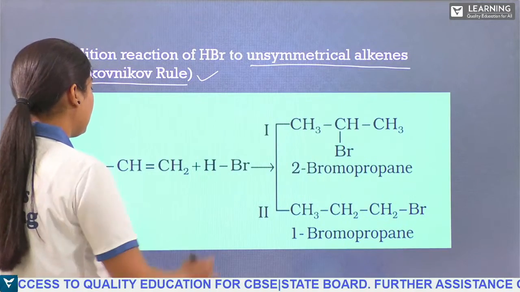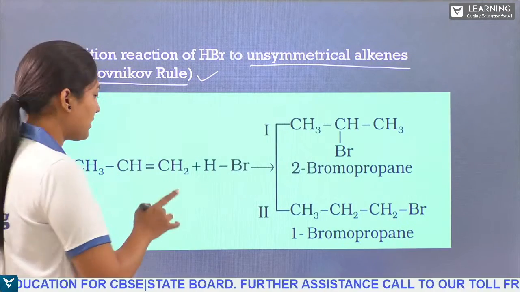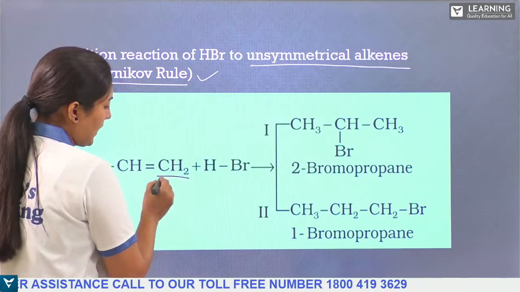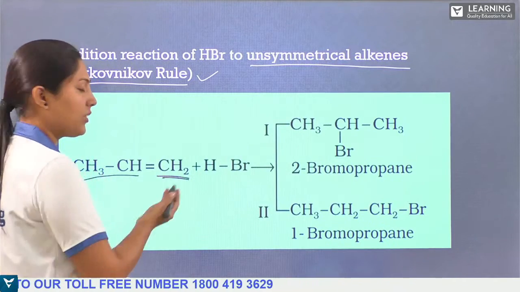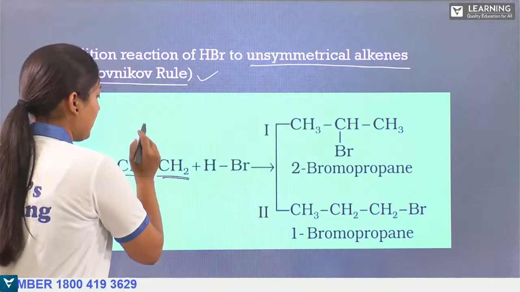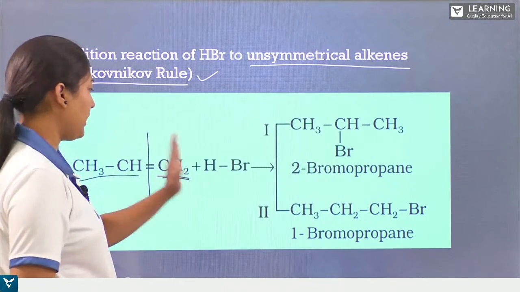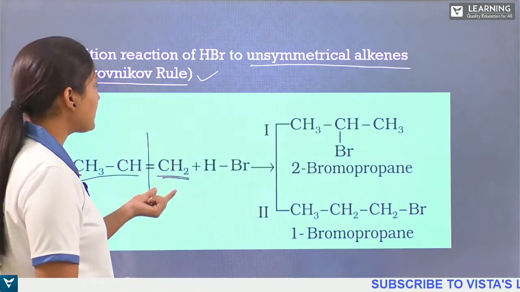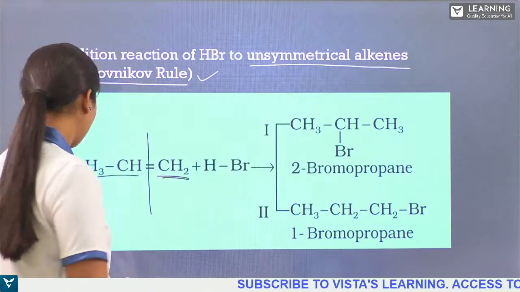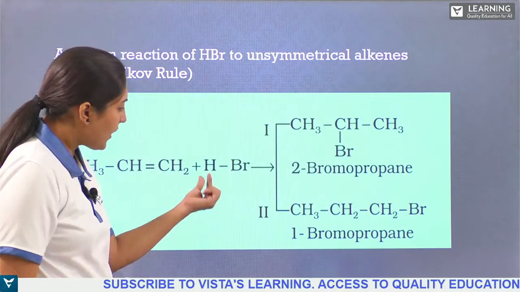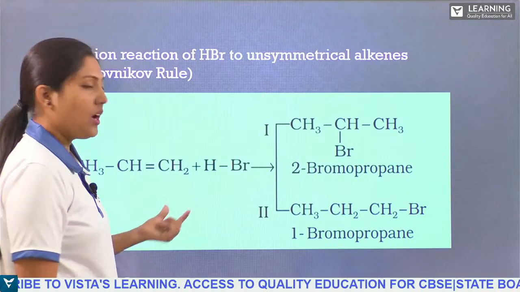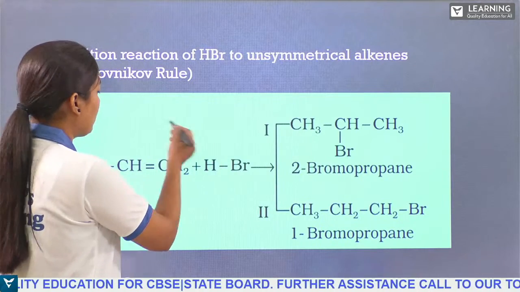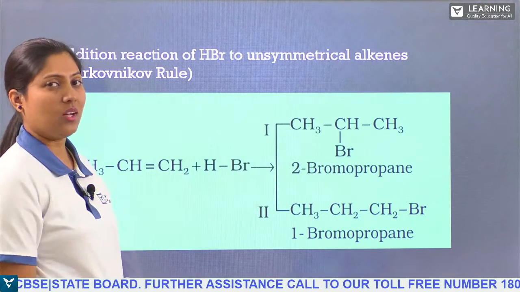There it states that when you have an unsymmetrical alkene, you can see here only one carbon atom, whereas on the other side of the double bond we have two carbon atoms. If you pass the plane here, you can see 1 and 2. So it is not the same number of carbon atoms on either side. So this is called an unsymmetrical alkene. And now the addition of hydrogen and bromide to this, how can it take place? As usual, hydrogen will go to one carbon and bromine will go to the other carbon.